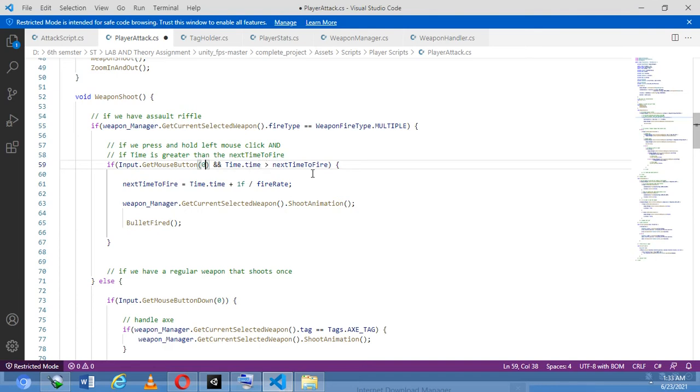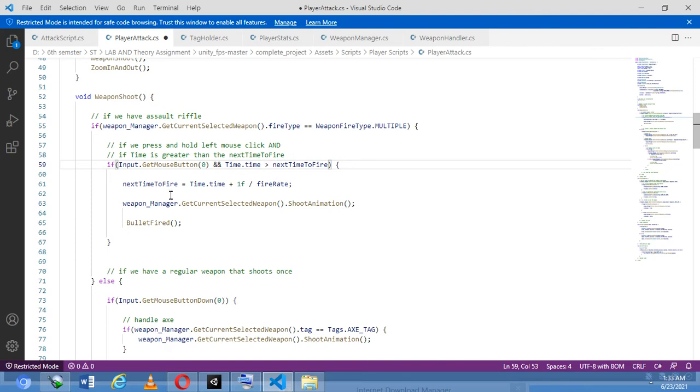What is time here? Time is how much time has passed since we started running our game. It always goes forward like a clock. The clock always moves forward, it never goes back.